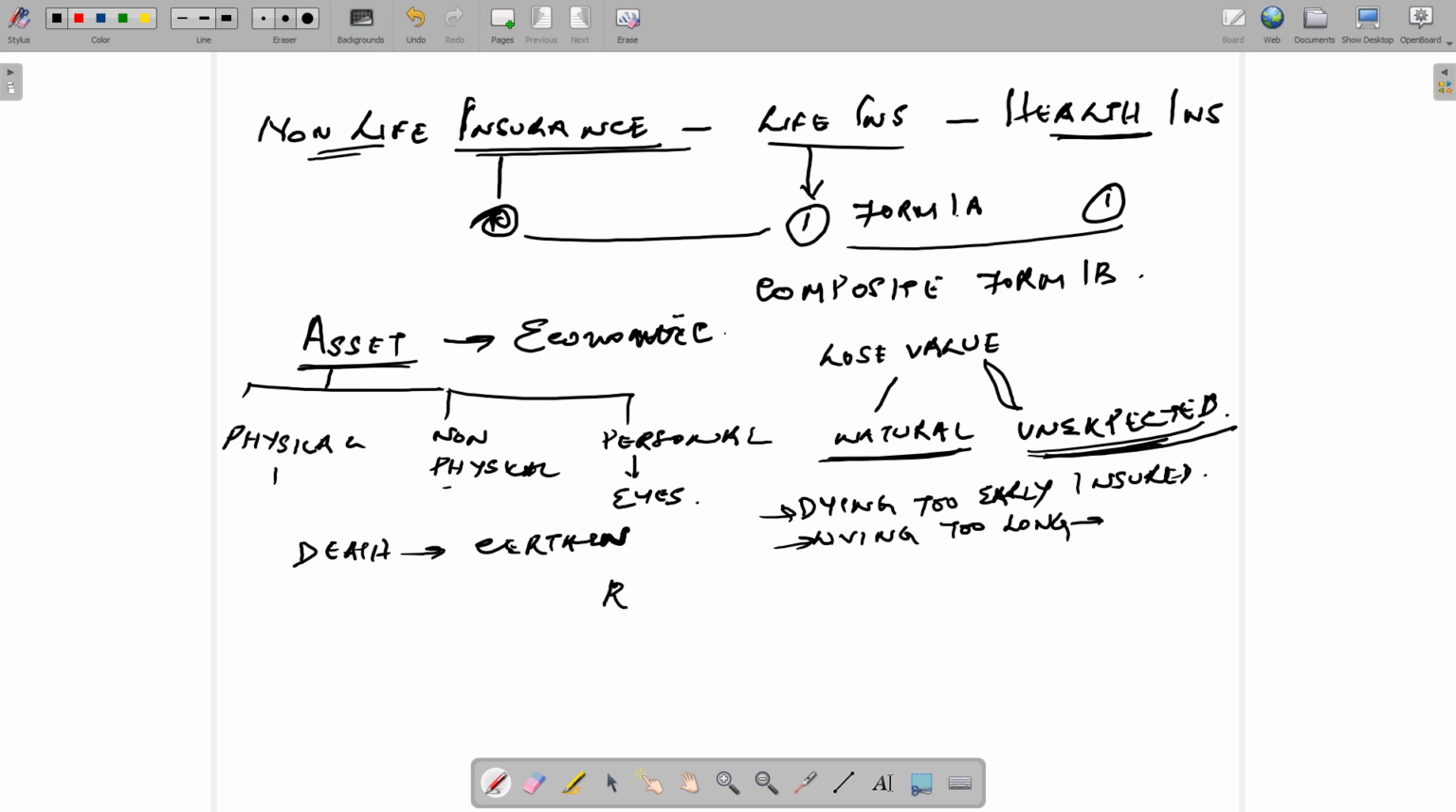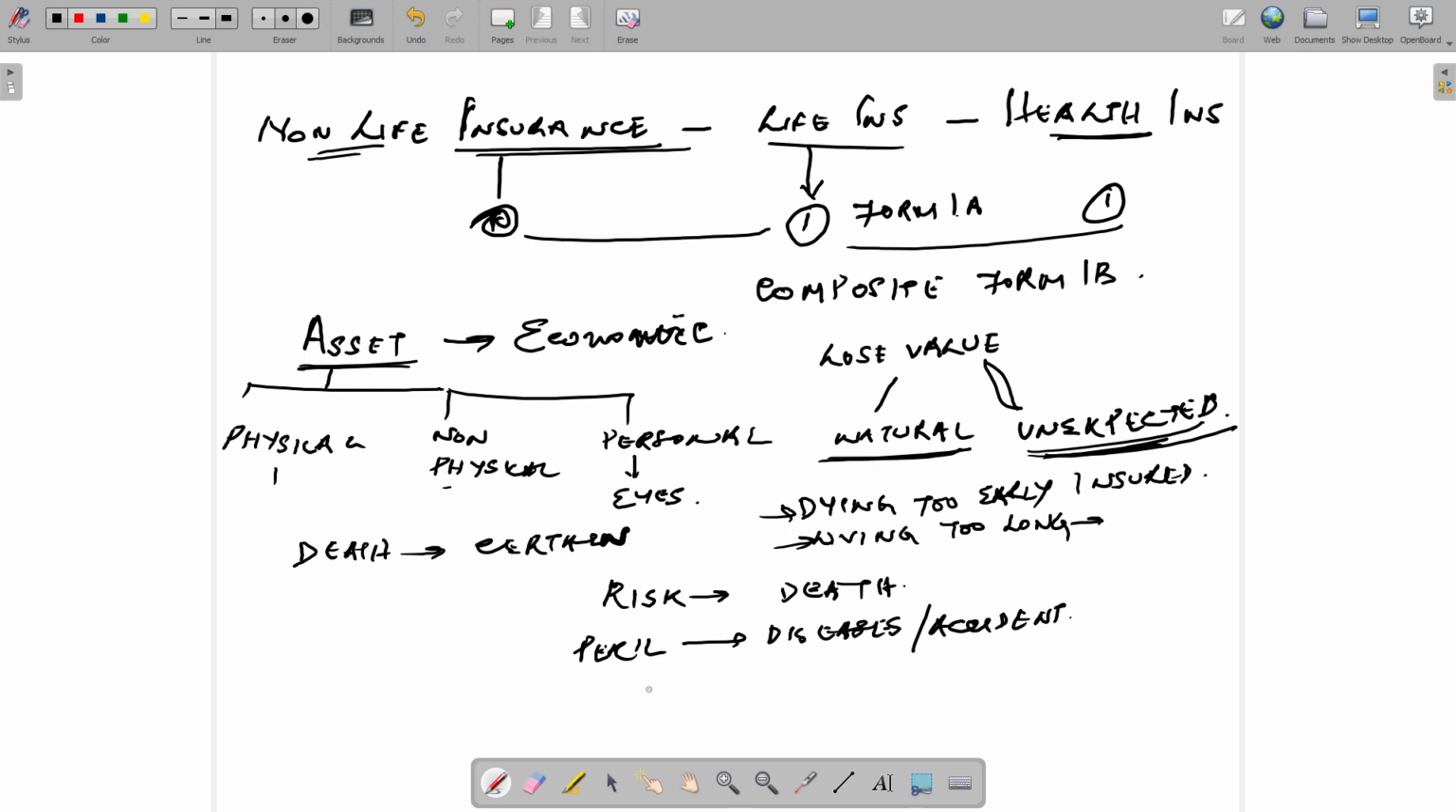Now let me take one risk in life, which is death. Under what circumstances can death happen? One is disease and another is accident. These are the two circumstances under which death can happen. This is what we call a peril.